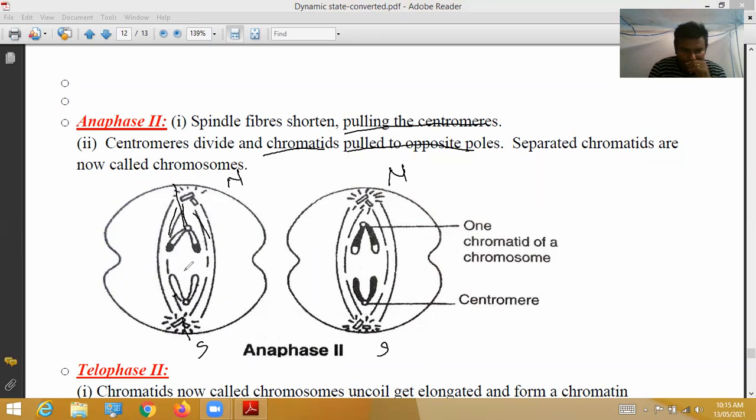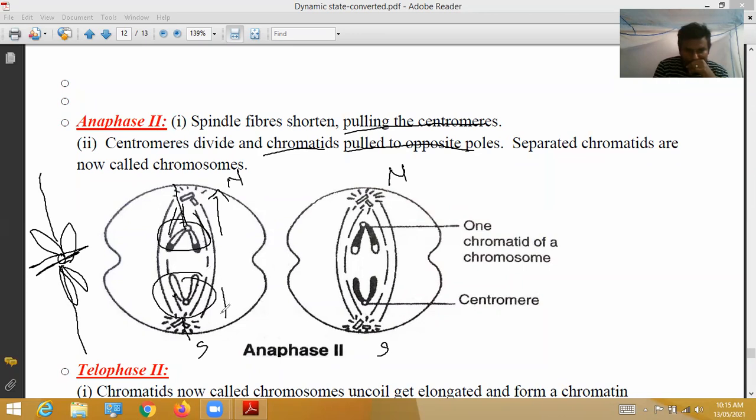These two are the same. Exactly like this way. The north side spindle fibers are pulled towards that side, and the south side spindle fibers are pulled towards this side, so that the centromere is exactly half separated. These chromatids are moving towards the North Pole, and these chromatids are moving towards the South Pole, pulled to opposite poles.